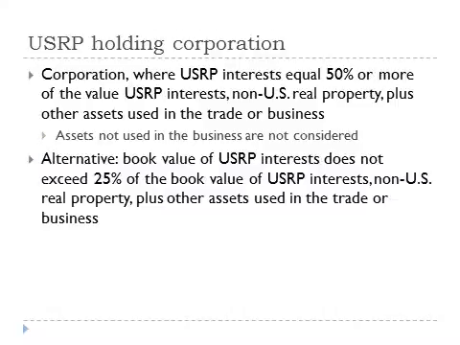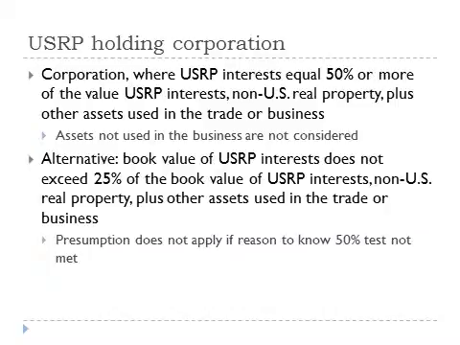As an alternative test, a corporation is presumed not to be a real property holding company if the book value under U.S. GAAP of its U.S. real property interests does not exceed 25% of the book value of the corporation's U.S. real property interests, non-U.S. real property, plus other assets used in the trade or business. This presumption does not apply if the corporation has reason to believe that the value of its U.S. real property exceeds 50% of assets.